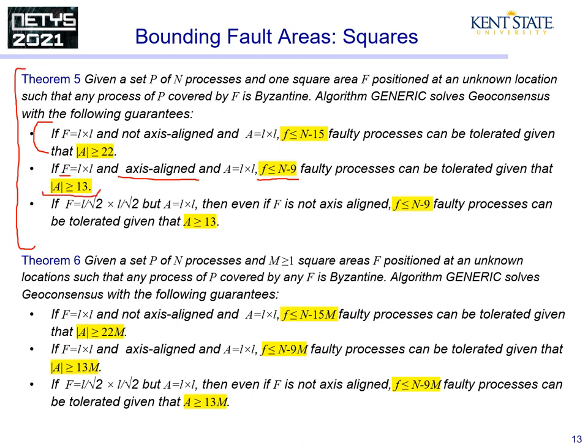And if the fault area is somewhat smaller, then again, a greater number of faults with fewer squares in the coverage area. Theorem 6 extends this result to an arbitrary number of fault areas greater than 1, and the numbers are similar except they're multiplied by the number of fault areas.